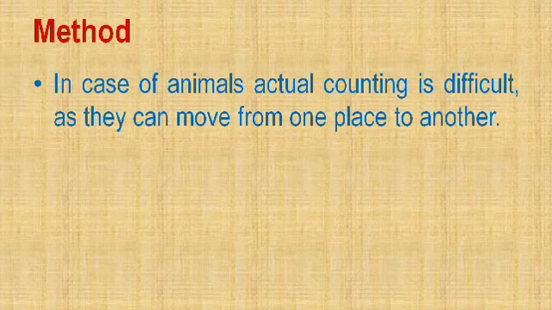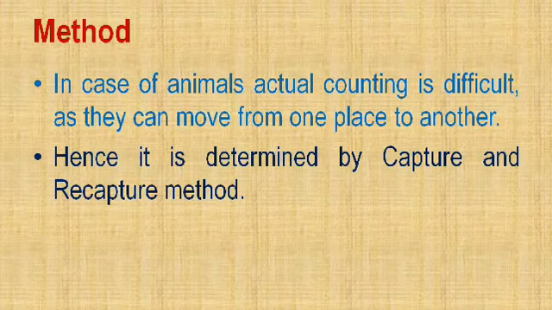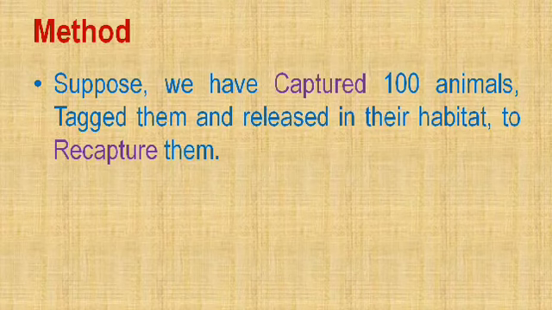So what is the method to calculate the population density? As we know, the main difference between animals and plants is that animals can move from one place to another place. So that's why it is somewhat difficult to count the exact population density of animals. So generally, scientists use the capture and recapture method. That means first we capture certain animals, we release them, and again we recapture the animals of the same species.